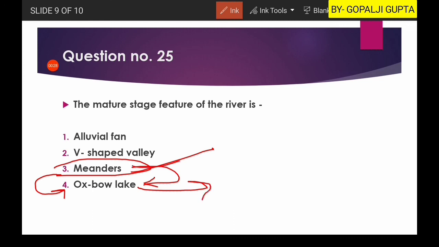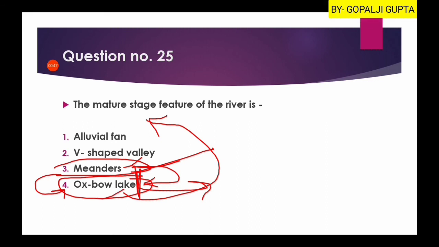Now meanders can also be found in the old stage, but oxbow lake is very rare, or the initial stage of oxbow lake you will find in the matured stage.